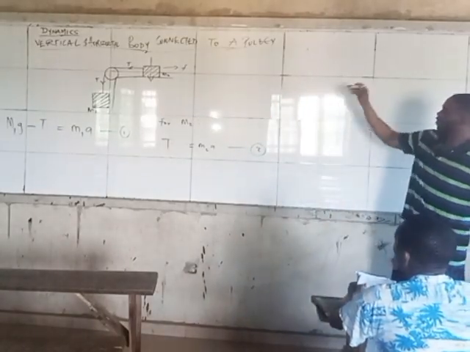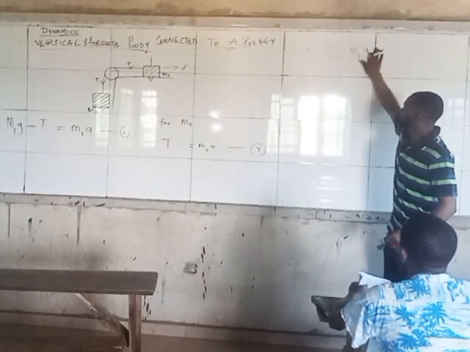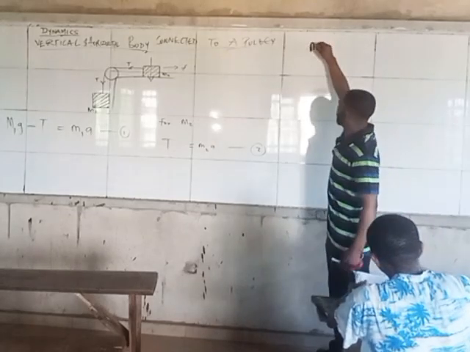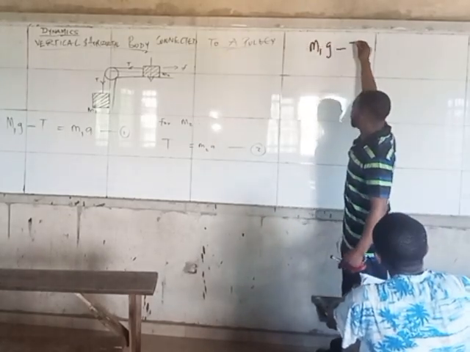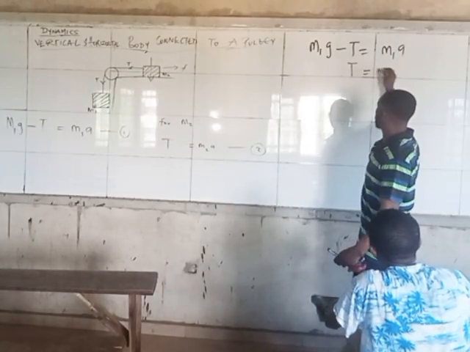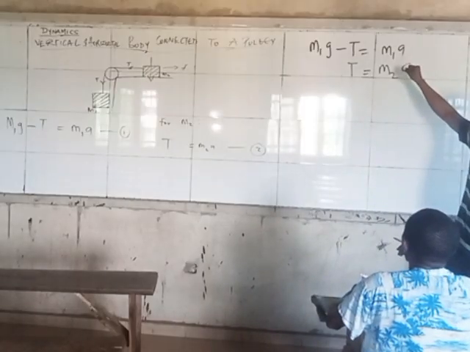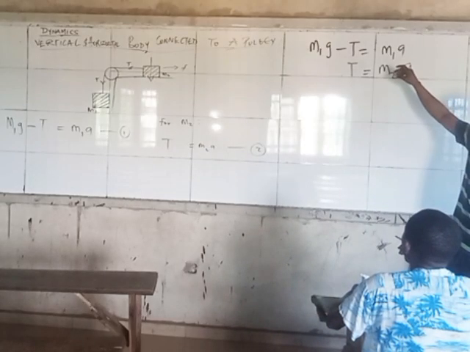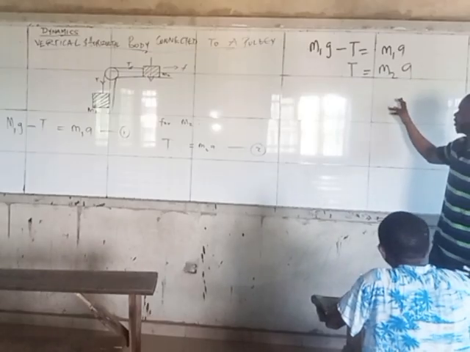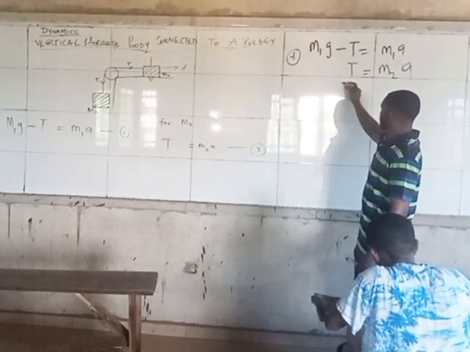Secondly, to find the acceleration, let's say this is M1G. M1G minus T equals M1A, and this is T equals M2A. In this case, you always combine the two, so that at the end of the day you use the elimination method to get your A. If I add this up, minus T plus T is 0.